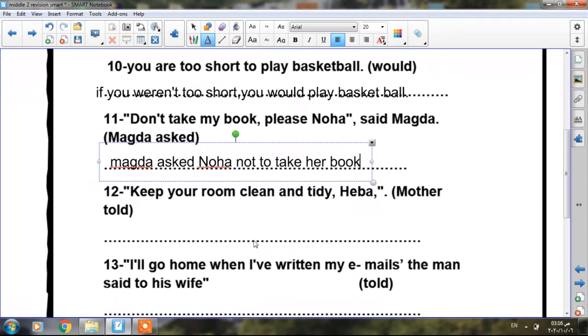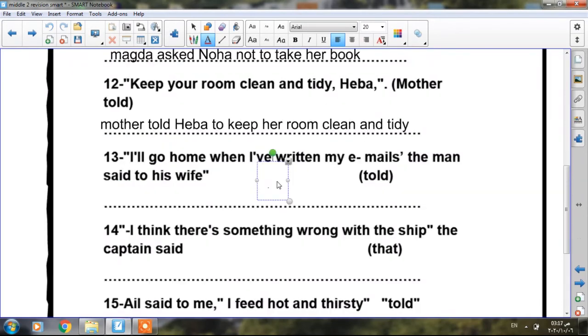Okay, number 13. I'll go home when I have written my emails, the man said to his wife. So this is reported statement. I will go home, he tells his wife. I'll go home when I have written my emails. Okay, in this case, we are going to push the verb backwards to the past tense.